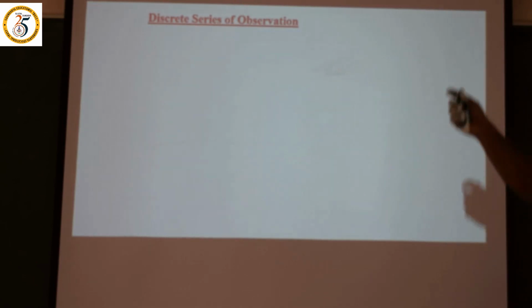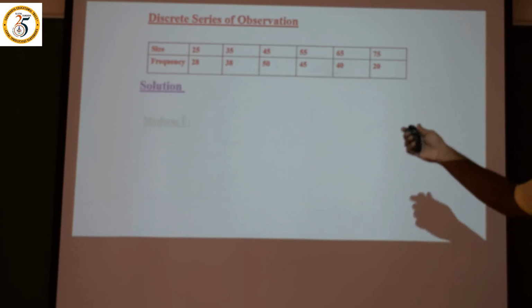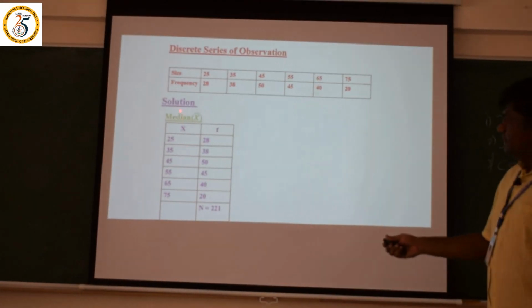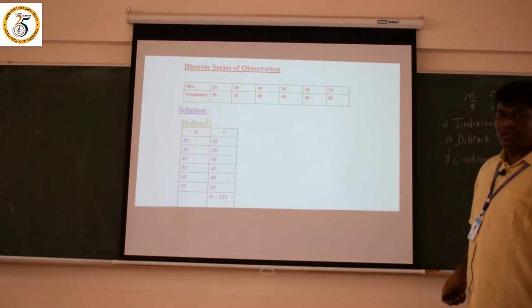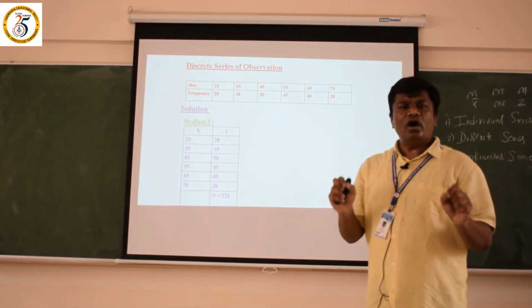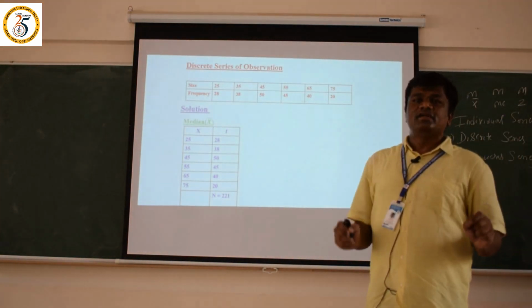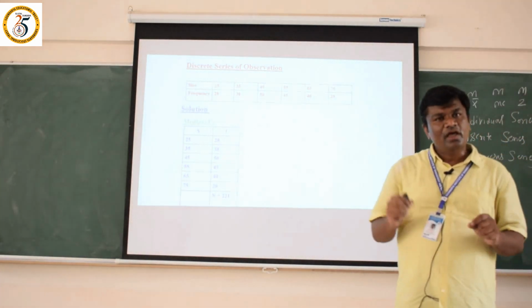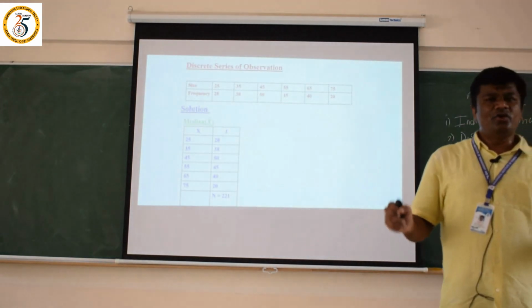Now let us move to the discrete series under the median. The same problem I have taken here under the discrete series of observation. Again, x value we have taken, then f value we have taken. What is the formula of the median under the discrete series? The formula is very simple. Median is equal to the n by 2th term.